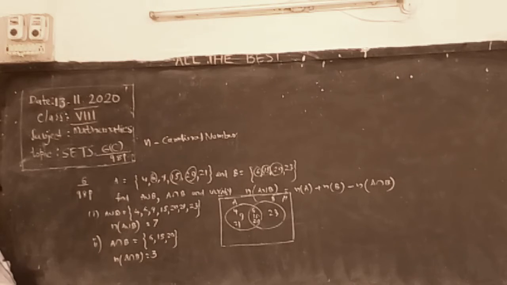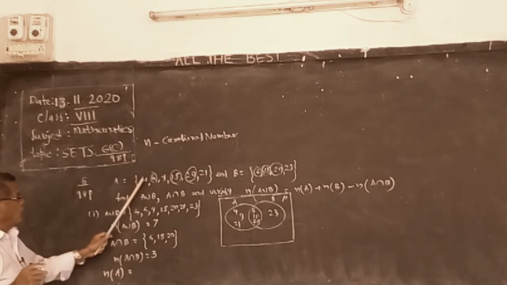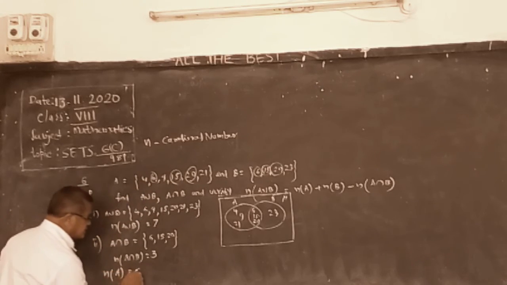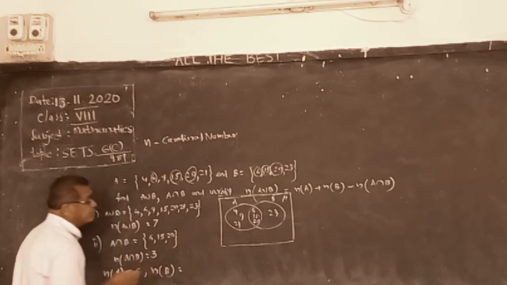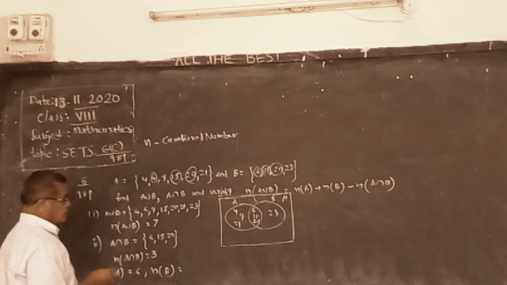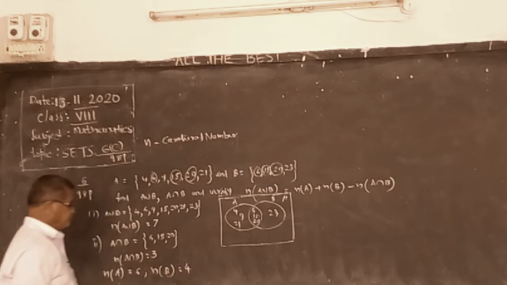Now, n of A. Number of elements in set A, how many? 1, 2, 3, 4, 5, 6. So write here 6. Next, number of elements in set B: 1, 2, 3, 4. From the diagram also we can get 4.